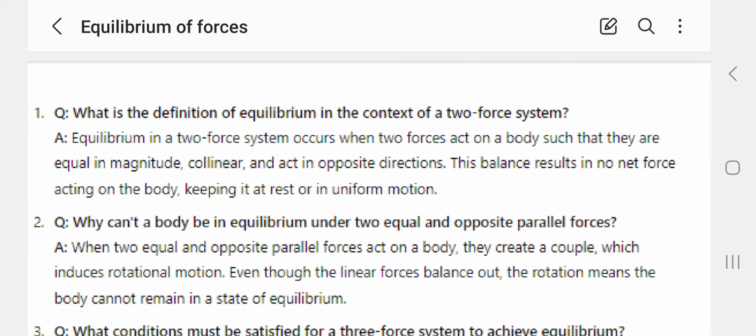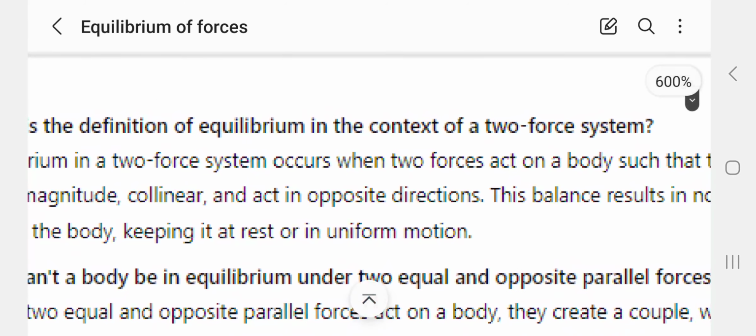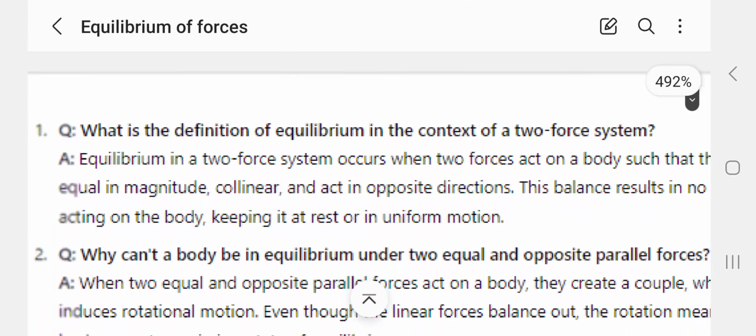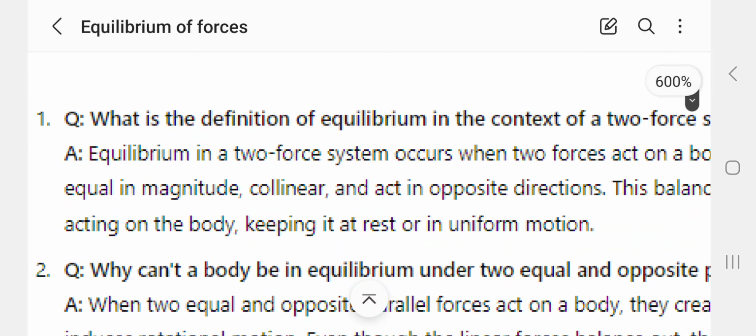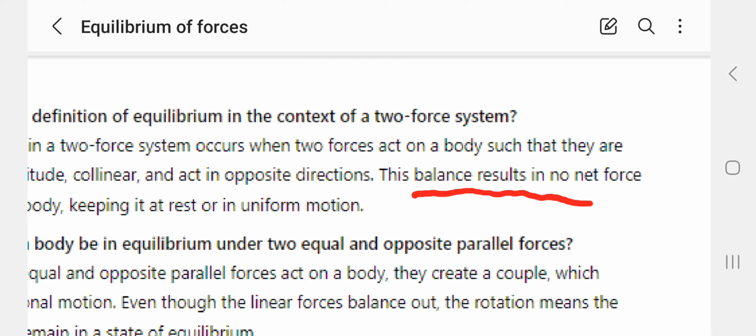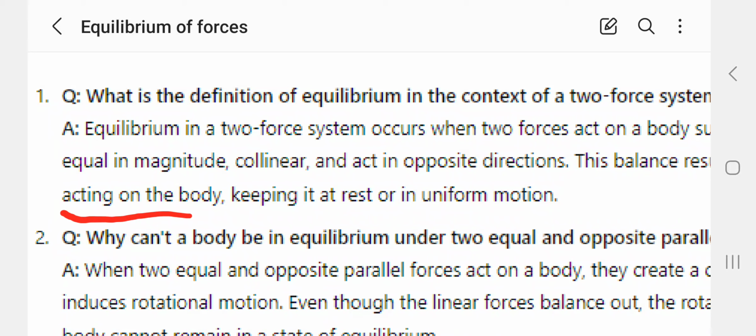Here we will see the definition of equilibrium in the context of a two-force system. Equilibrium in a two-force system occurs when two forces act on a body such that they are equal in magnitude and collinear and act in opposite directions. This balance results in no net force acting on the body, keeping it at rest or in uniform motion.